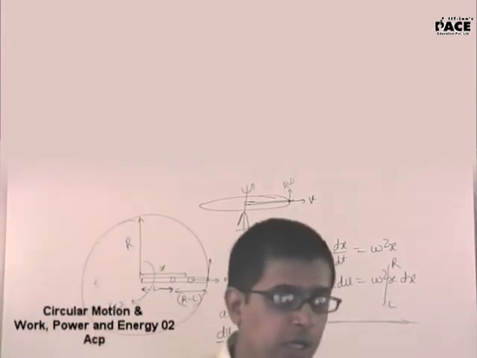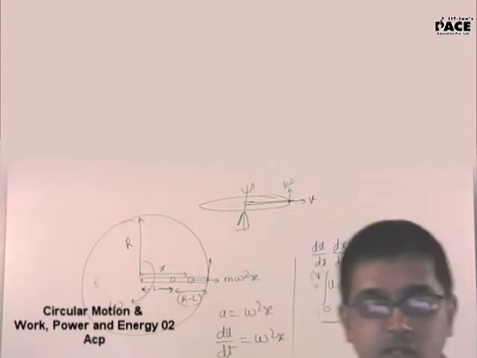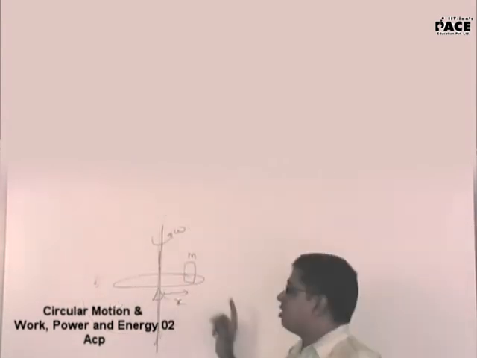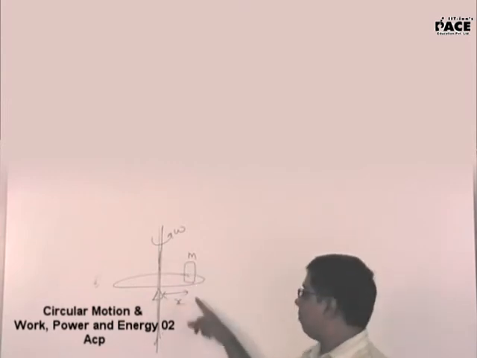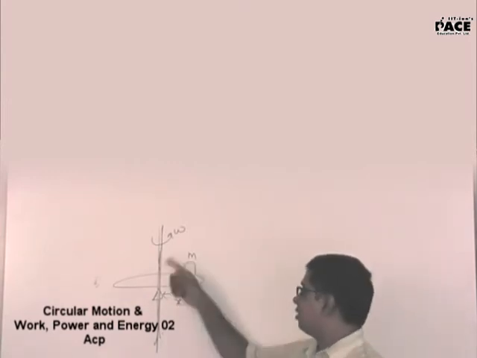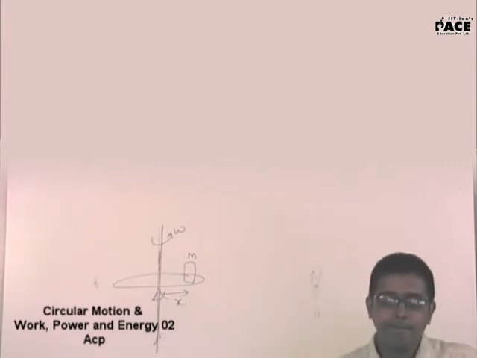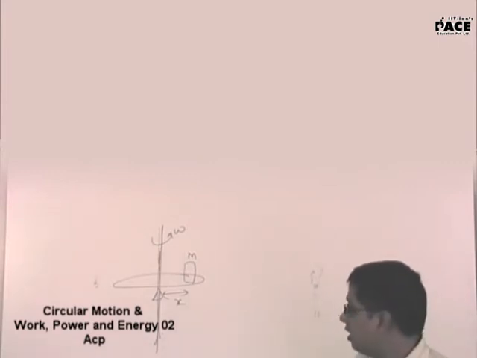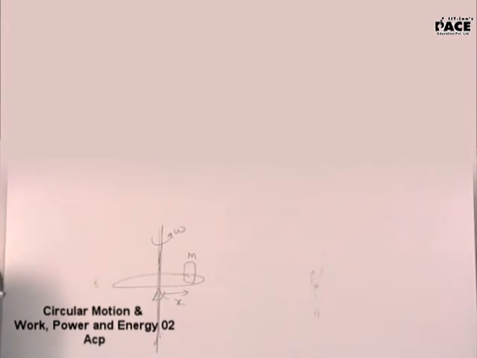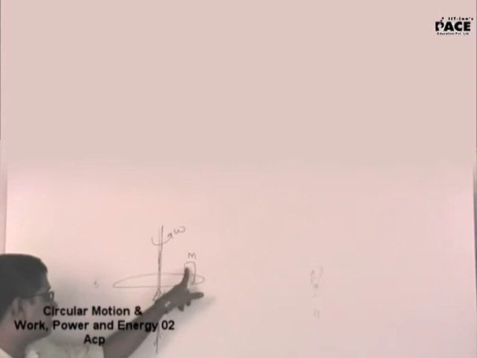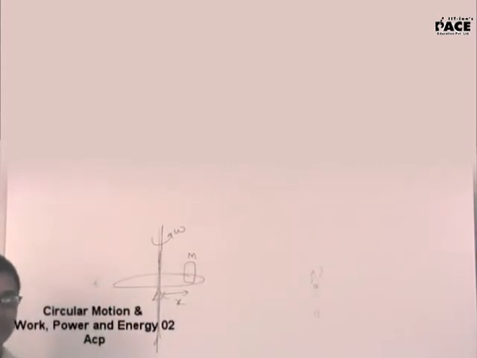Analyzing it with respect to the ground will be difficult, hence we did it with respect to the table. Now this is a desk, small m, mass at a distance of x. It is rotating with a constant angular velocity omega. Everybody on the ground will see, suppose there is no friction. How will you describe the motion of small m?